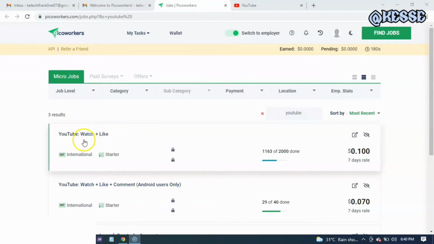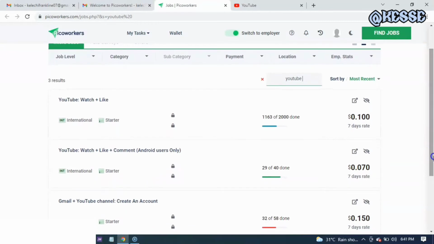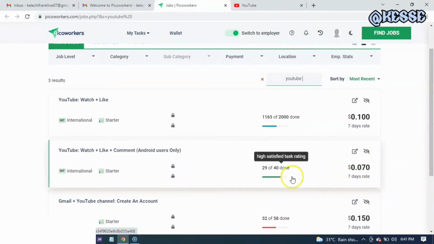Like you have 3 results here. This one says watch YouTube and then like the video. So all you just need to do is to do this particular stuff, and they are looking for 200 individuals to do this particular stuff, and you earn 0.1 cents. So you have another option here to also do this other one, which is 0.07 cents. So you can also do this particular one.